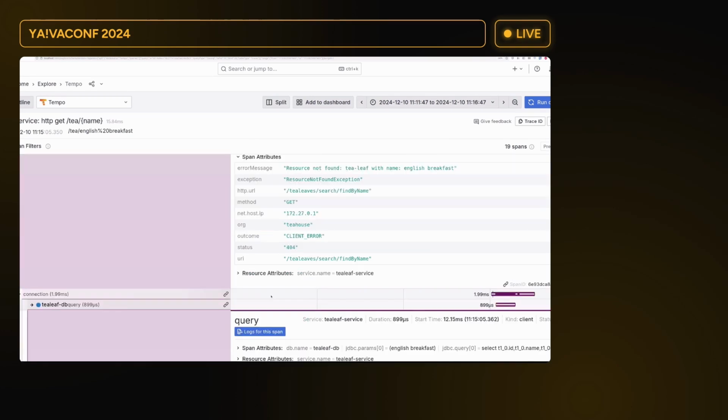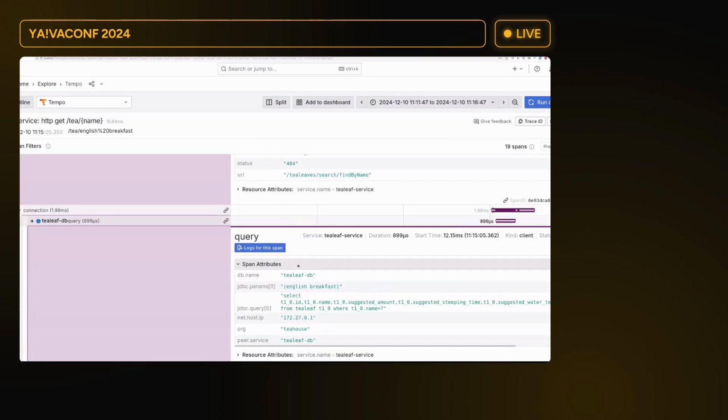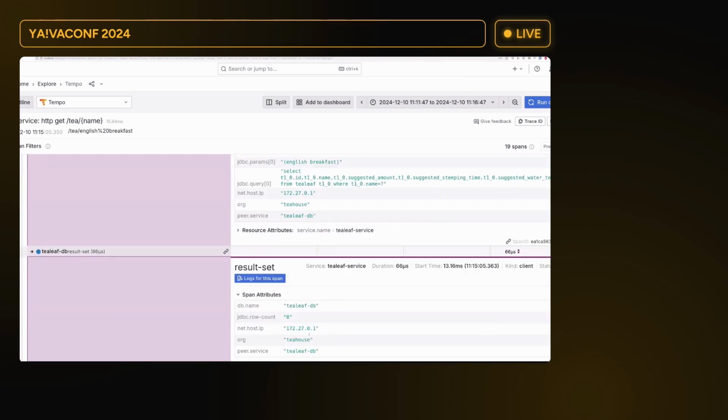Over here, we have a query. This is the query that we have made to access the tea leaves. The tea leaf related information, and here we have the English breakfast as a parameter, and the result set is 0. So that means that we have not received any information from the database. So most likely, for the first time in the history of the world, the UI got updated and the database did not. So there has to be a way to fix that.